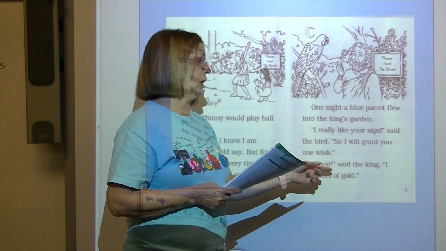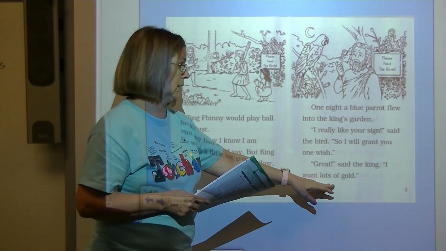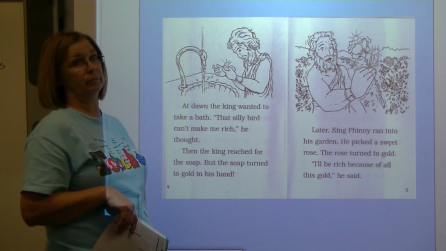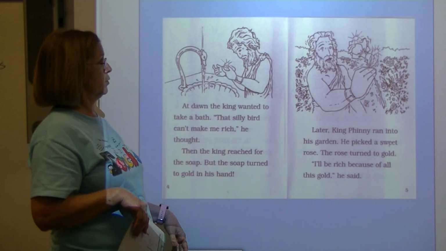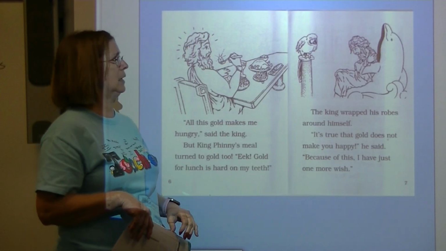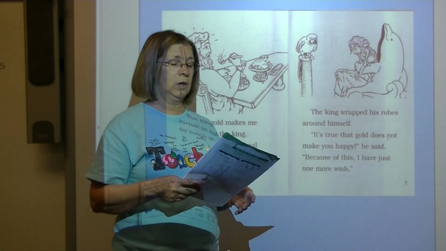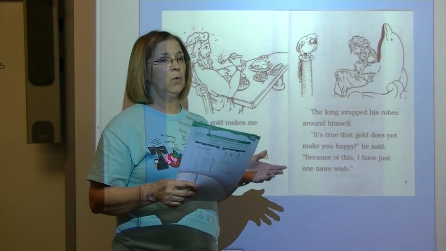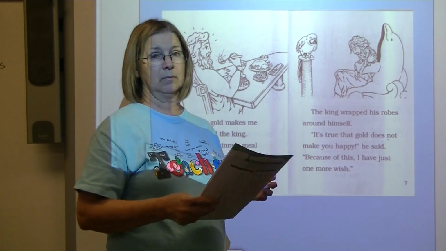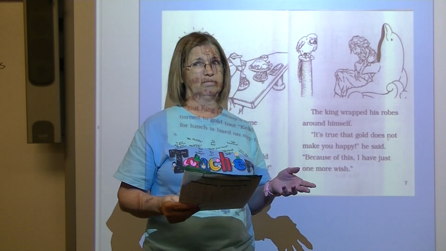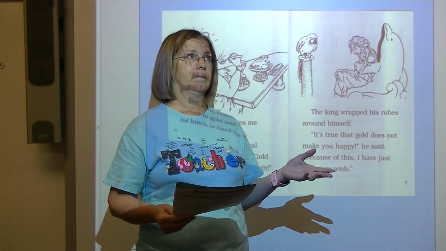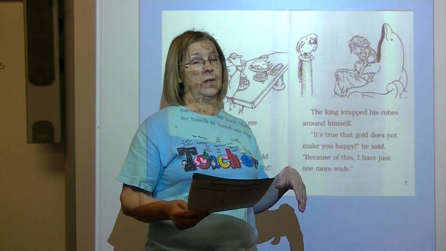Does the king get the wish that he asks for? He says, I want lots of gold. Did he get lots of gold? Sure he did. The bar of soap turned into gold. The flour turned into gold. Even the food that he was trying to eat turned into gold. So he did get his wish. But what happens when he tries to eat? Can he eat food that's turned into gold? I don't think so. At the end of the story, he decides he doesn't want all that gold after all.